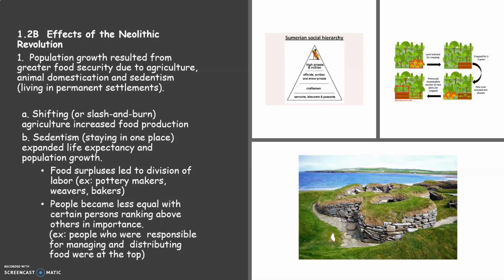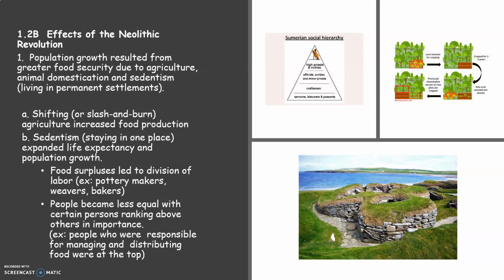So one of the ways that the Neolithic farmers farmed the land was through shifting agriculture, also known as slash and burn agriculture. And you see that image in the top right. So they would just take a portion of the land and set it on fire. The ashes of the trees would fertilize the soil.